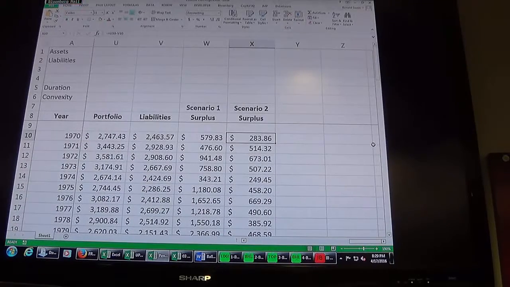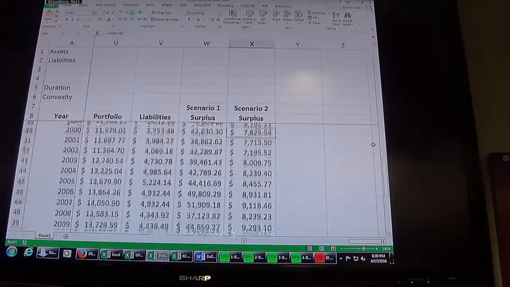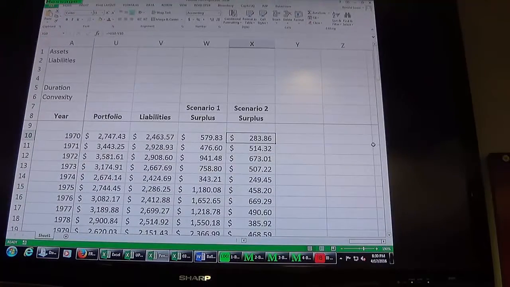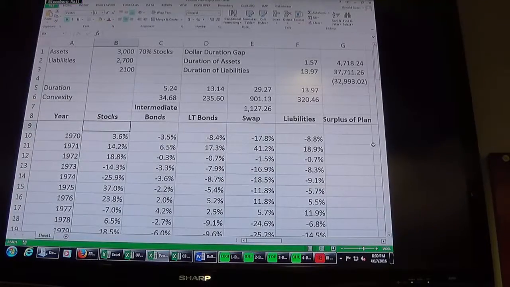All right, and so what you're going to try to do is figure out some sense of volatility or something. We'll have to just see. Obviously, scenario 2 is going to be really, really bad because the stock market was so strong in the 80s and 90s. So you're going to come back to understanding risk and reward. If I got this all set up correctly, let me stop the tape so we can